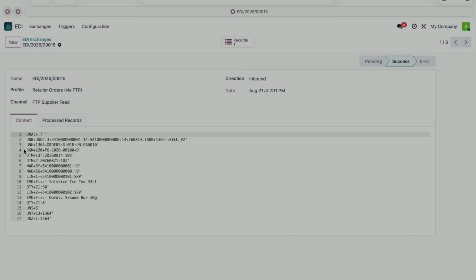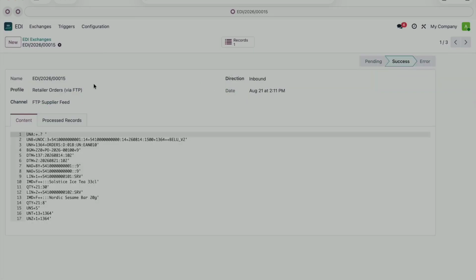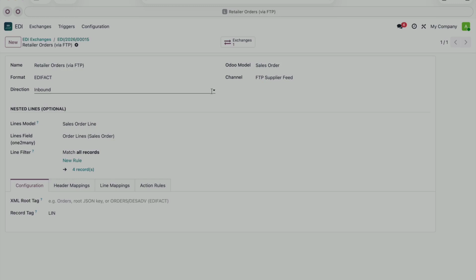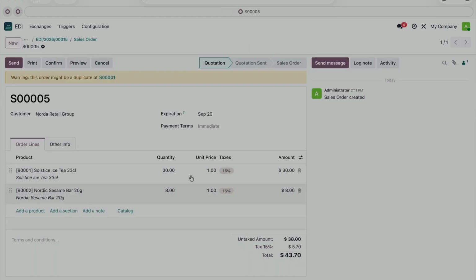I can see a file in EDIFACT format, and a record was created here. So that's around 2 o'clock. So there you go, you can see the poll worked.